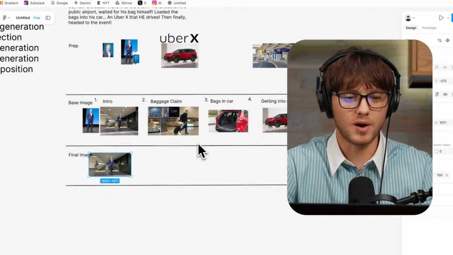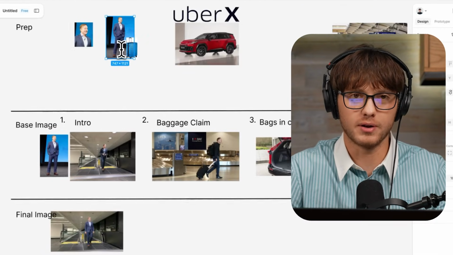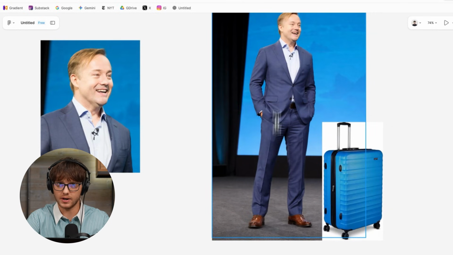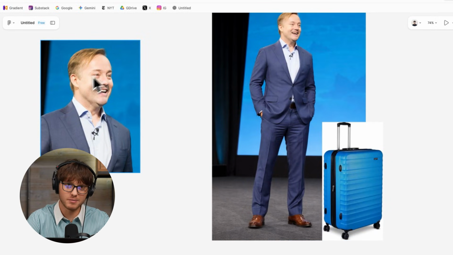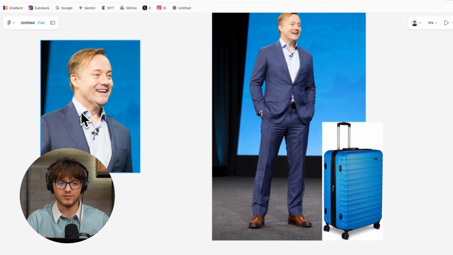And the reason that this prep is really important is because now I can use this exact photo in all of the different images and they'll all be very consistent and know exactly what I want him to look like. And this image actually wasn't one that I just got offline. I used this image and asked Higsfield to create a full length body shot of this image of Jason.